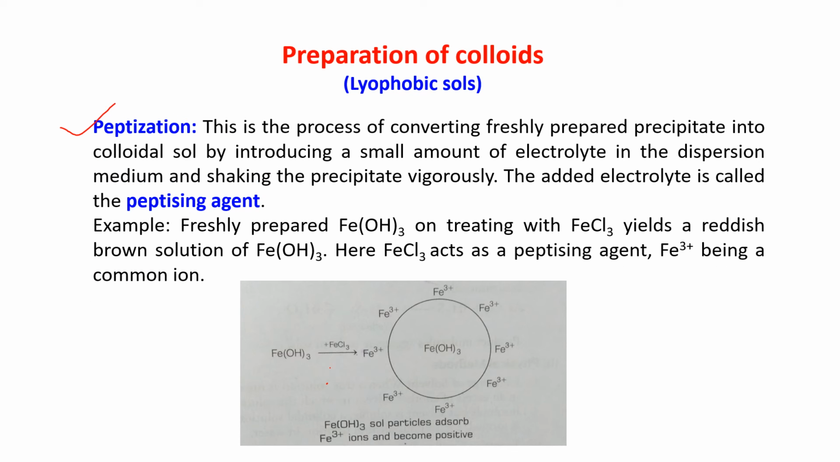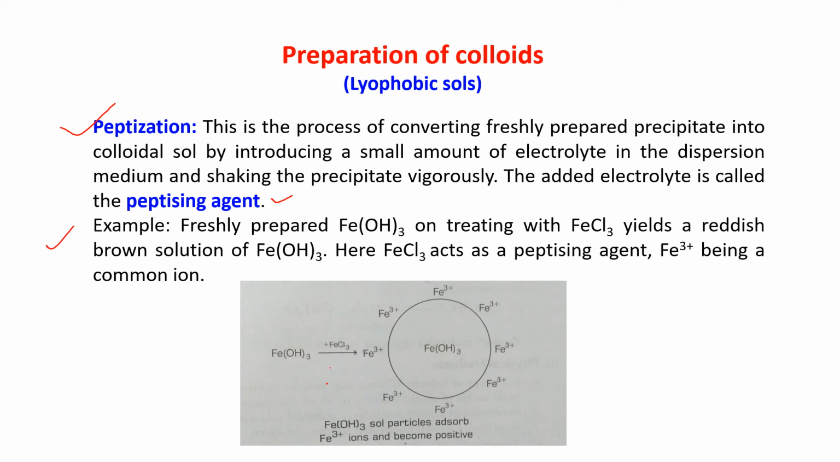Peptization. This is the process of converting freshly prepared precipitate into colloidal salts by introducing a small amount of electrolyte in the dispersion medium and shaking the precipitate vigorously. The added electrolyte is called peptizing agent. See the example given here.